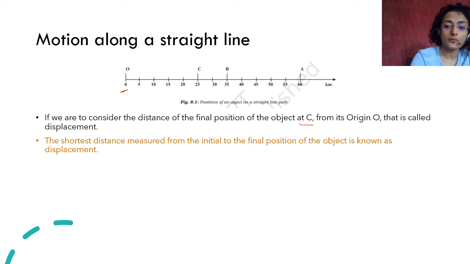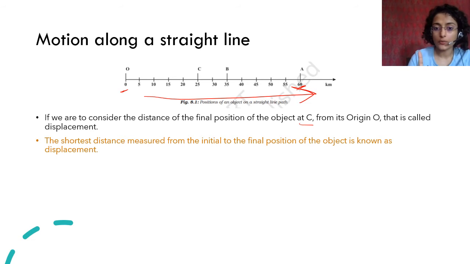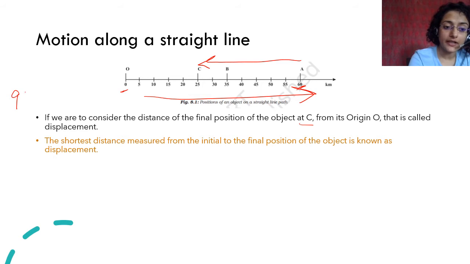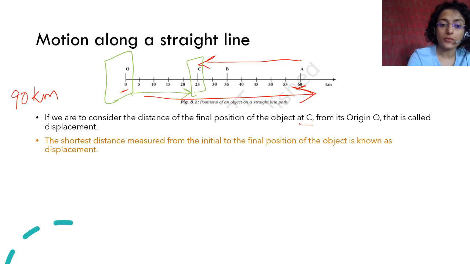It moved from O to A, which was 60 kilometers, then it came back to C. Although it covered 90 kilometers, the reference point here is O. From O, C is only 25 kilometers away. So even though the distance covered was 90 kilometers, the displacement is only 25 kilometers.